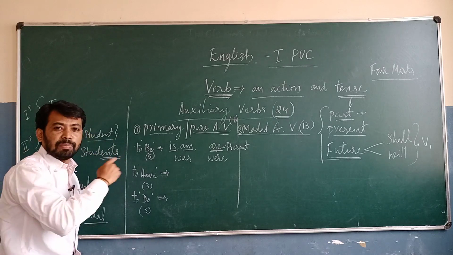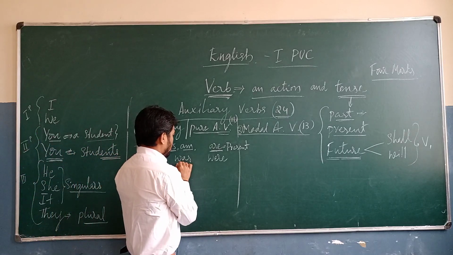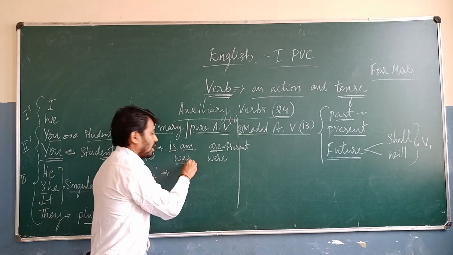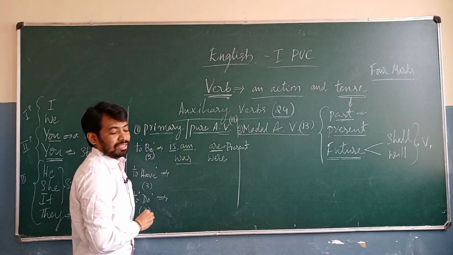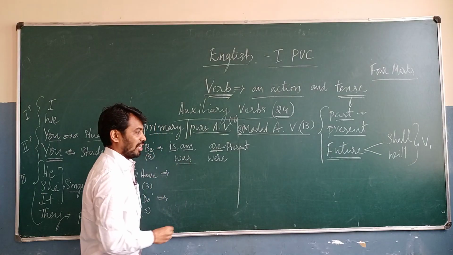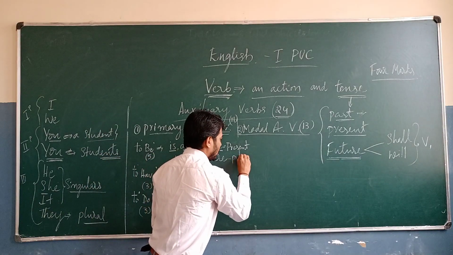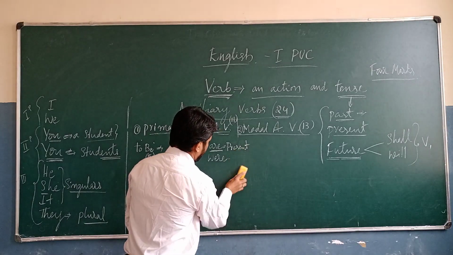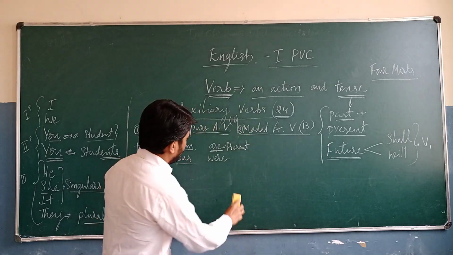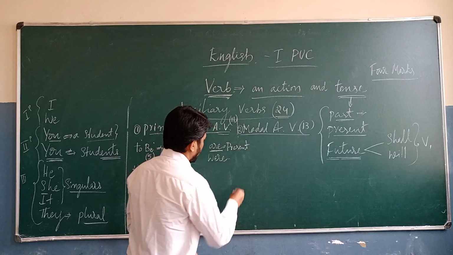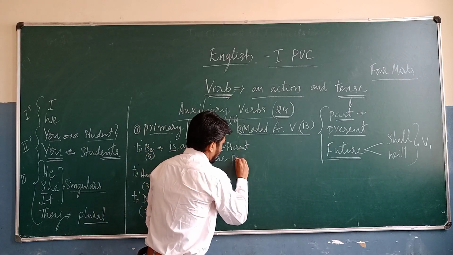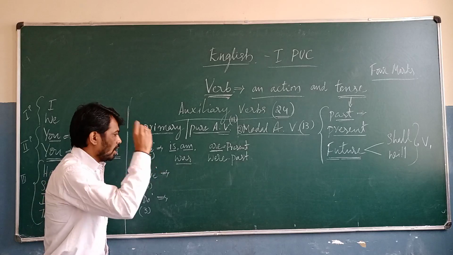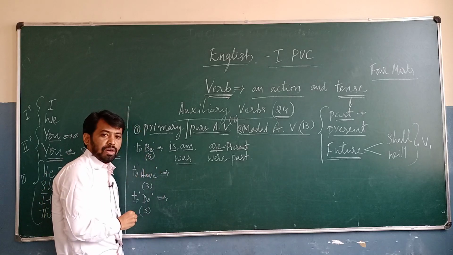And then here, this is was. This is for the singular one. And then were is in the past tense. Got it? And then here I come to have.